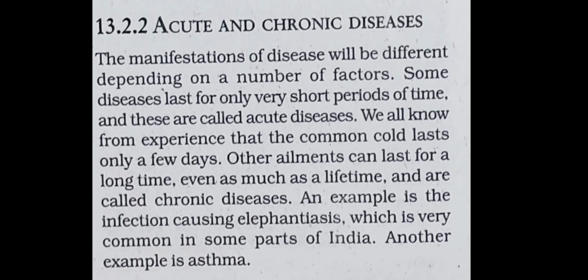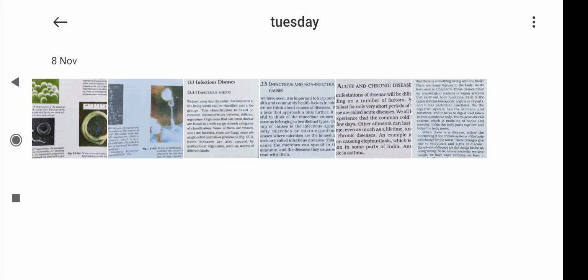With an acute disease we do not lose weight, we do not become short of breath, we do not feel tired. But in a chronic disease we feel tired also, and our health is badly affected. So chronic diseases have a very long term and drastic effect on people's health. Children, these are the differences between acute and chronic disease.